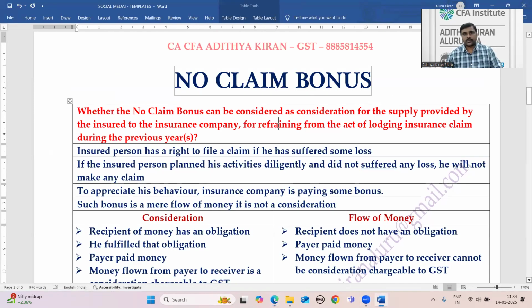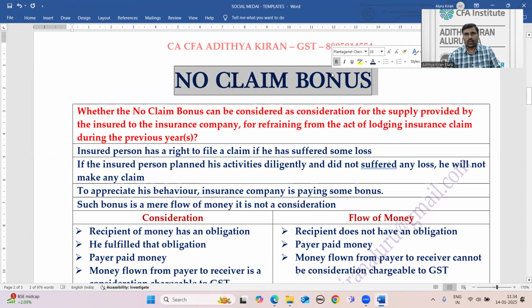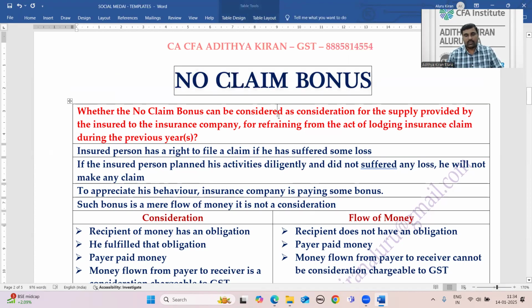There are two questions regarding no claim bonus raised by the industry, which have been clarified by CBIC, the Central Board for Indirect Taxes and Customs. Those two questions relate to no claim bonus: what is the GST treatment for no claim bonus? Before going to these two questions, let us have a brief understanding of what no claim bonus is.